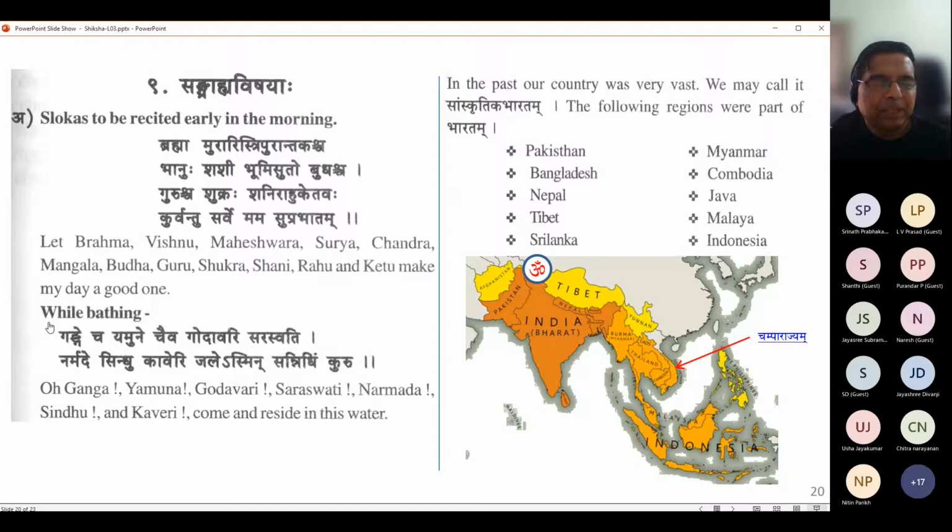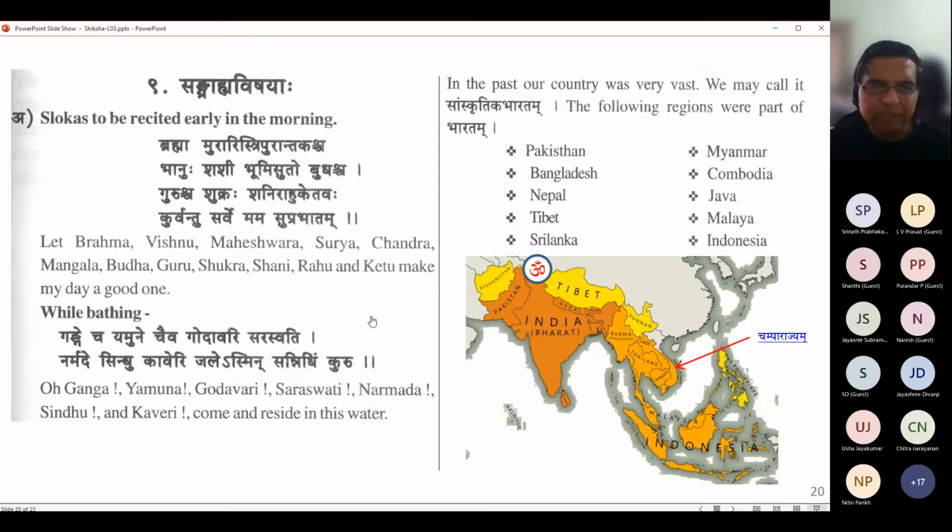So with that upgraded wisdom, thanks to Mahodaya, we'll keep learning. While bathing: Gange cha Yamune chaiva Godavari Saraswati Narmade Sindhu Kaveri Jalesmin Sannidhim Kuru. O Ganga, O Yamuna, O Godavari, O Saraswati, O Narmada, O Sindhu, O Kaveri.